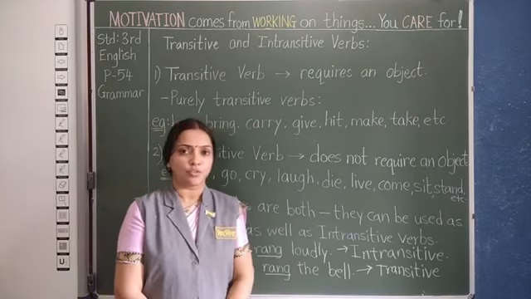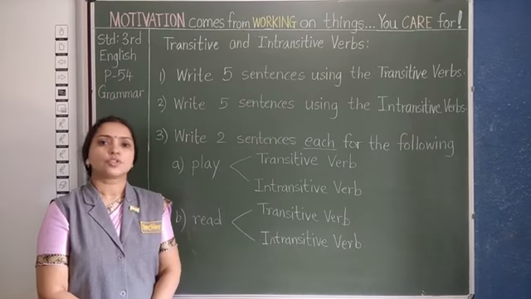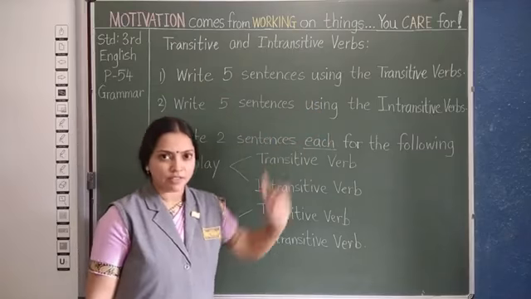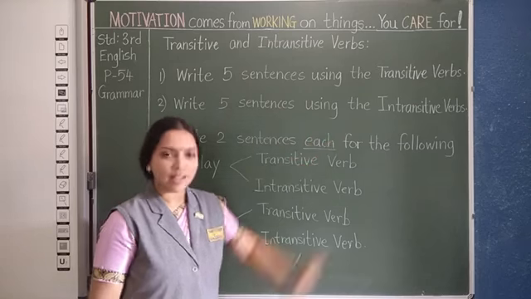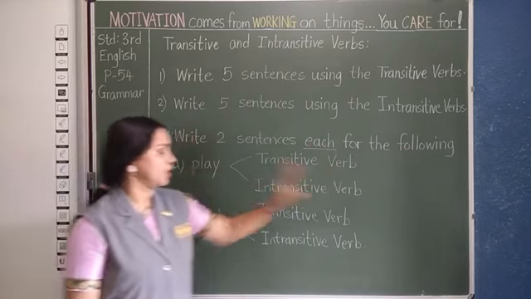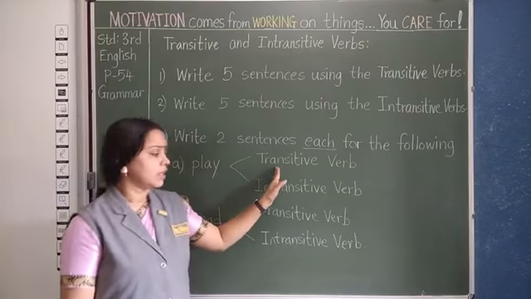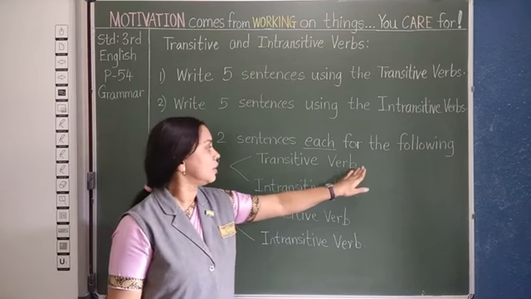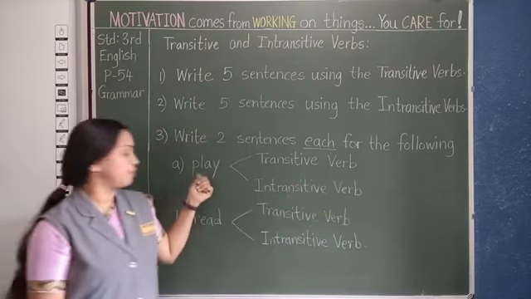Now let us see what is the homework for you. So homework for you today will be, first, write 5 sentences using the transitive verbs. Second, write 5 sentences using the intransitive verbs. Third, write 2 sentences each for the following. So here you have play. Play can be used as transitive verb as well as intransitive verb. So you will write 1 sentence using the transitive verb, 1 sentence using the intransitive form of play.